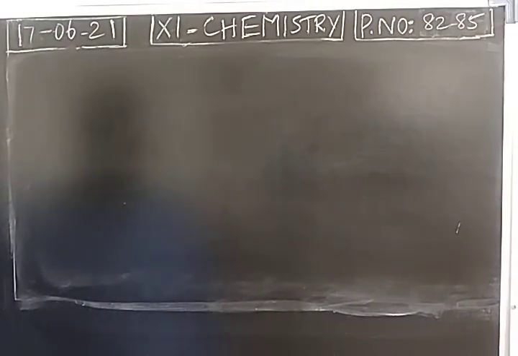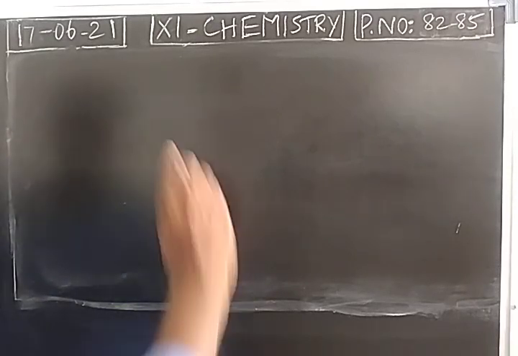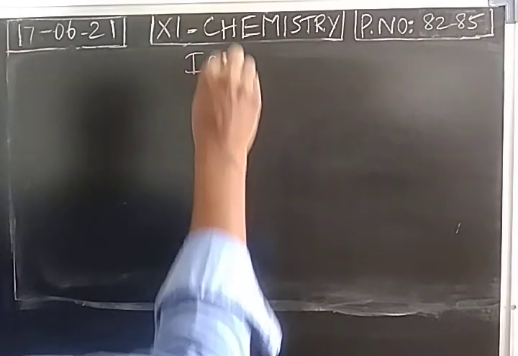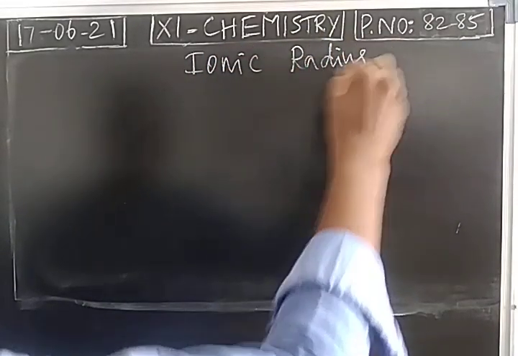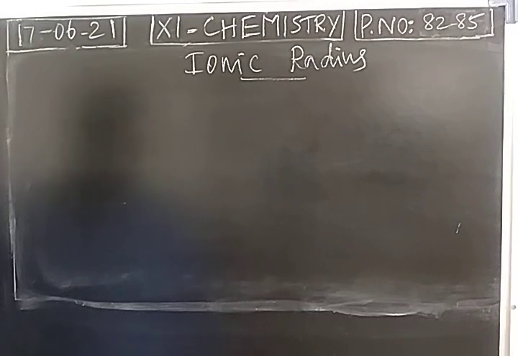Dear students, good morning. So we have completed atomic radius, covalent radius, and the metallic radius. The next one is ionic radius. So what is the definition of ionic radius?